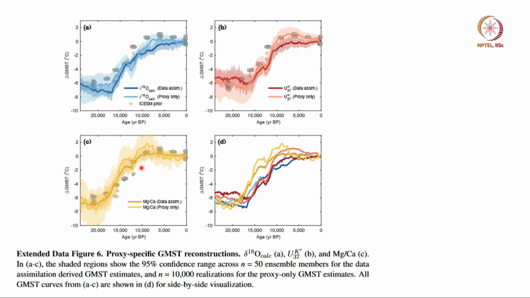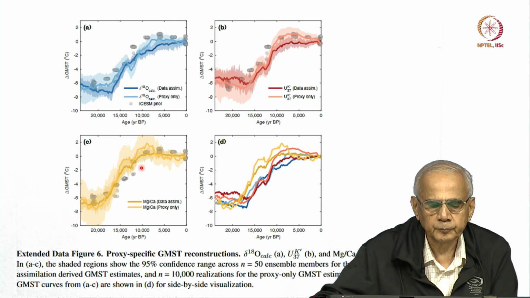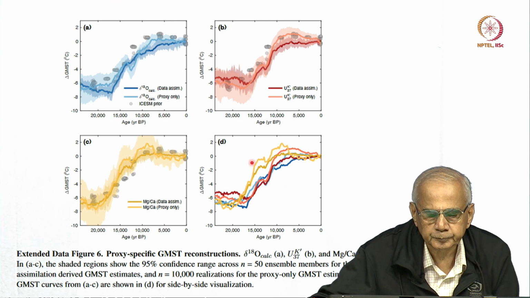So here we have a proxy global mean reconstruction based on different proxies. Okay, blue is one proxy, red is another proxy, yellow is the magnesium calcium ratio which reproduces temperature very well, and all of them together.